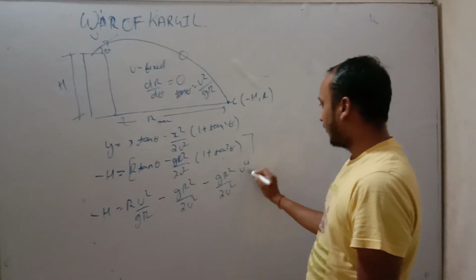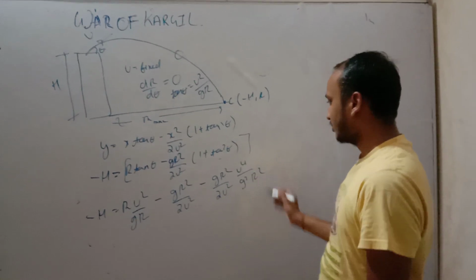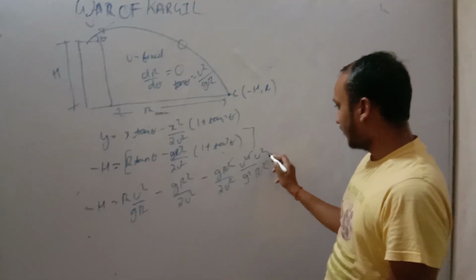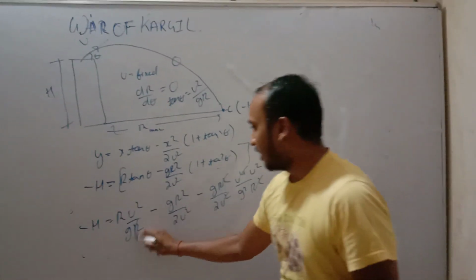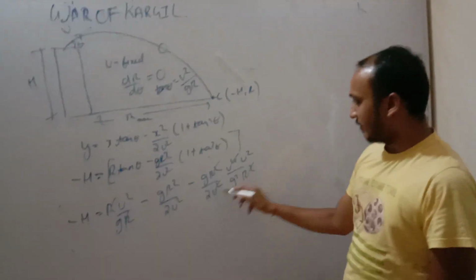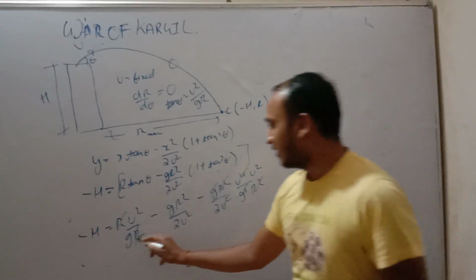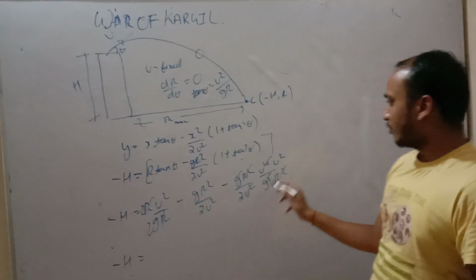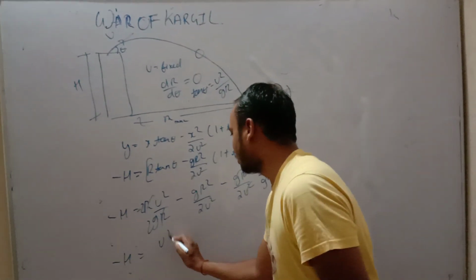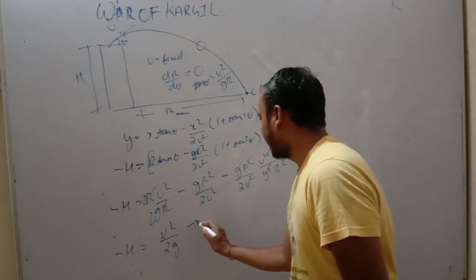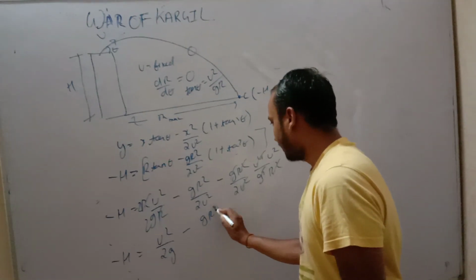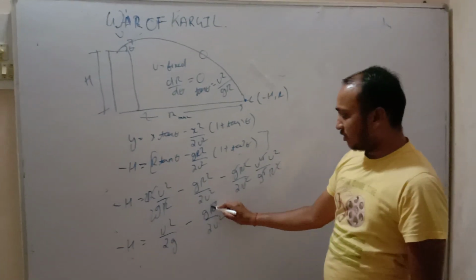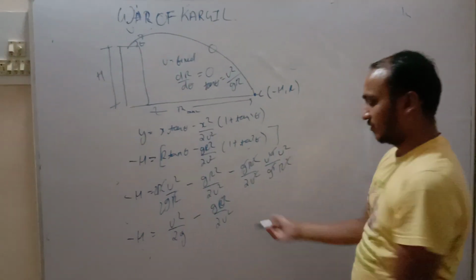Tan square theta is u to the power 4 by g square r square. Solving this, r square cancels, u square and u square are left, and r cancels. It will be u square by g, and u square by 2g. Multiplying by 2, we get minus h equal to u square by 2g minus g r square by 2u square. Now we have to find the value of r, so we shift the values.